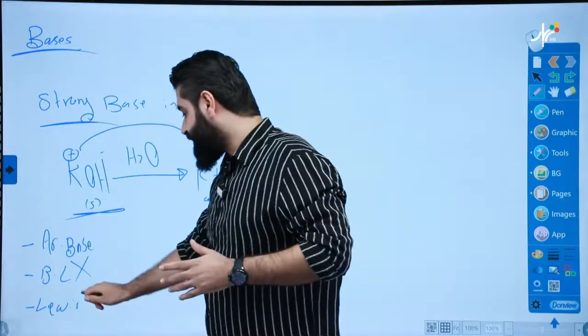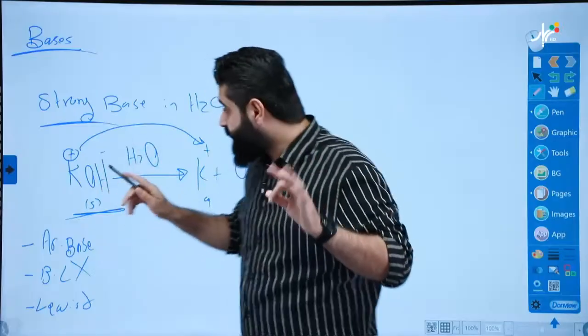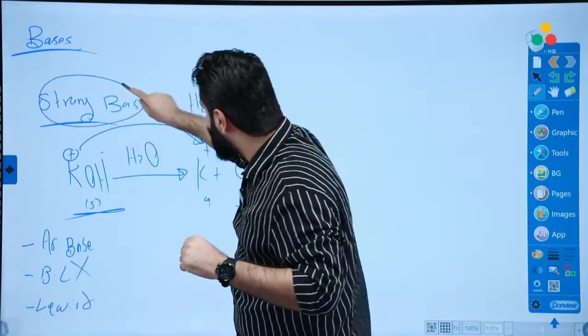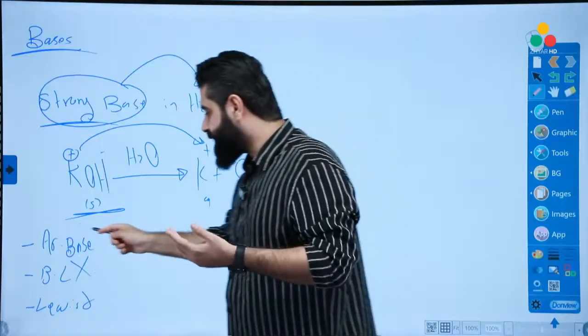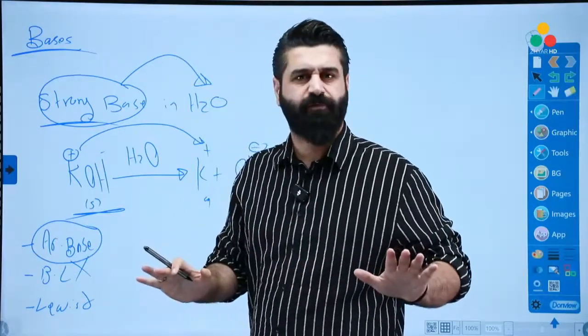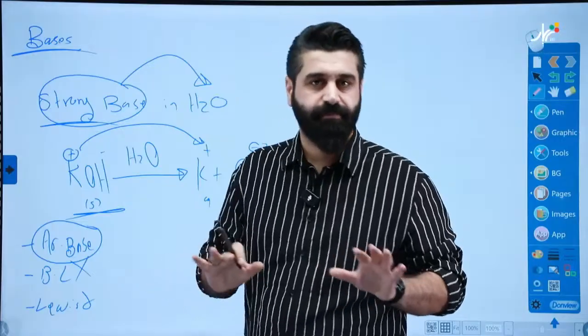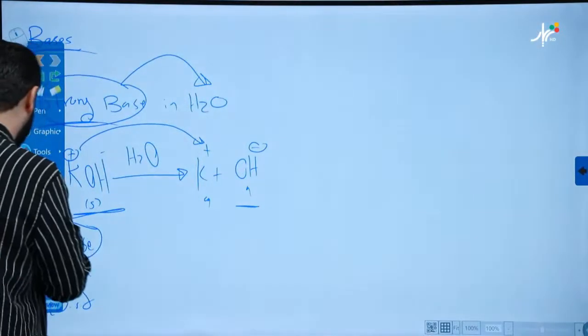So we will say it's not a base according to Lewis. The point is, strong bases in water are just Arrhenius bases. They are just what? Arrhenius bases. Be careful. They are just what? Arrhenius bases. Good. Let's talk about the weak base this time.